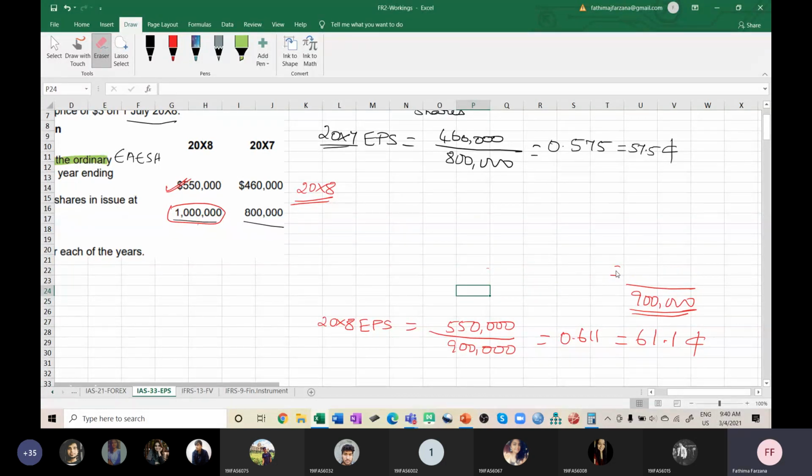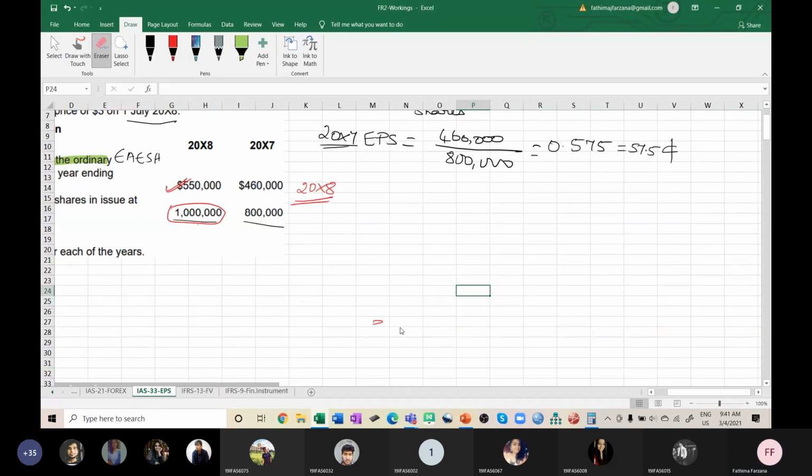So anyway, the 61.1 only you'll get there also. But still more easier if you have a format, it will be easy. We people are used to formats, right? Done. So I'll take what is the format? I'll tell you for 2008, not for 2007. That is very simple. Same only. EPS is equal to that.